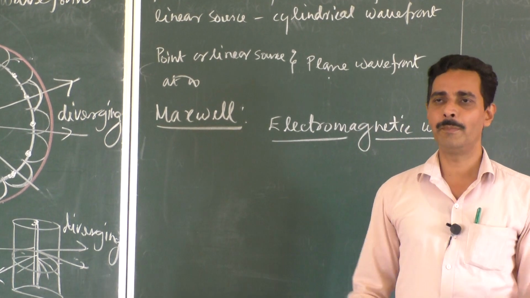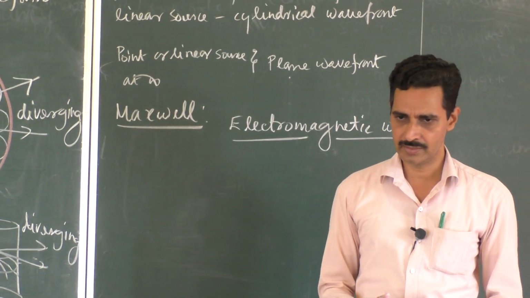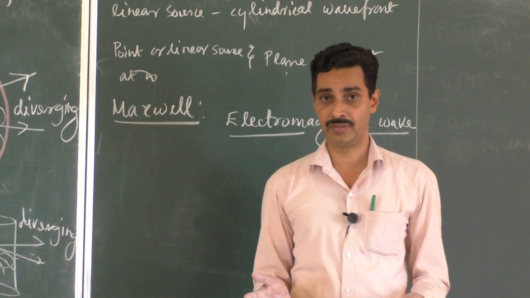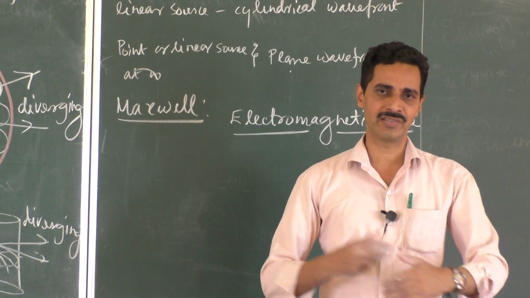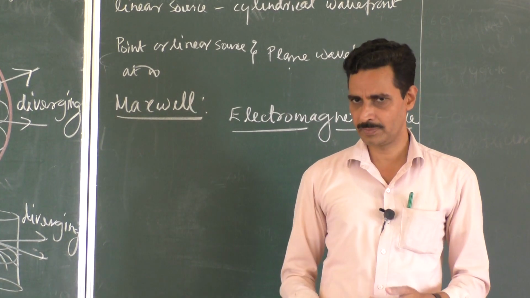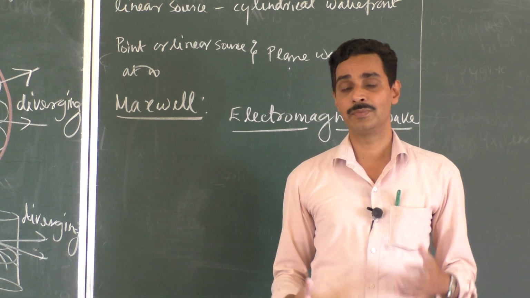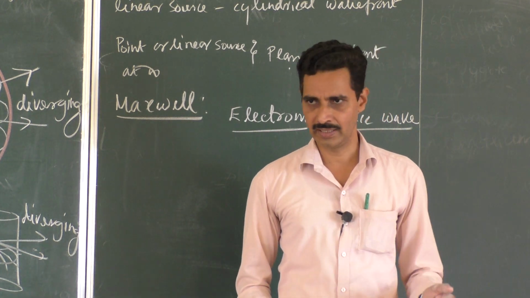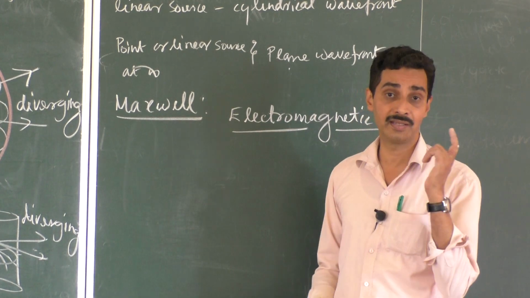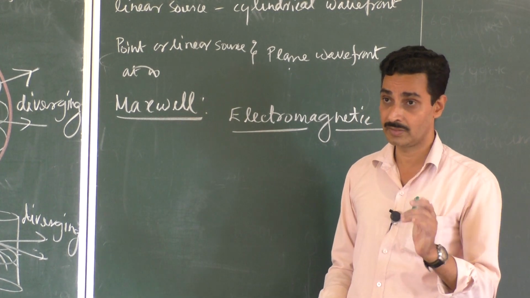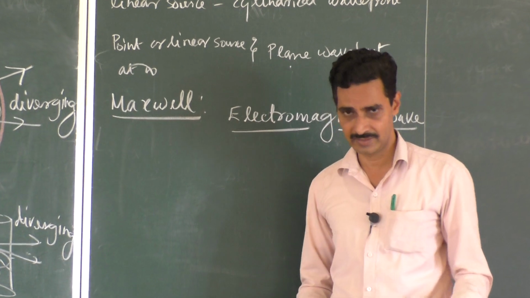So around a charge you have an electric field. If you combine electric and magnetic fields and vary them in a proper fashion so many times per second, then that becomes an electromagnetic wave. You are going to deal with that. Theoretically, Maxwell gave only theory, no practical explanation. Practically it was proved by Heinrich Hertz.